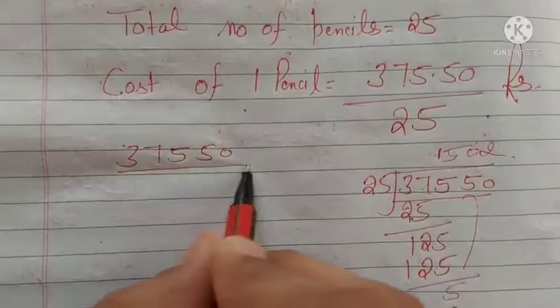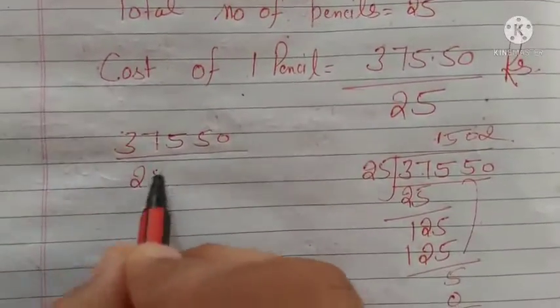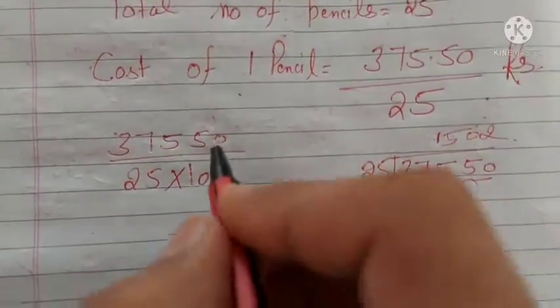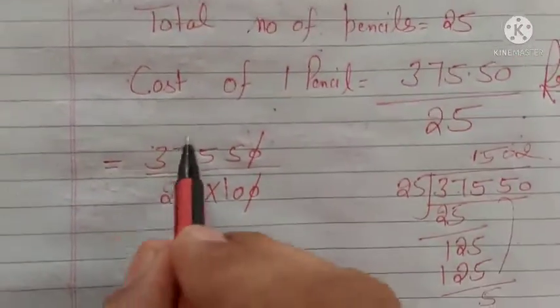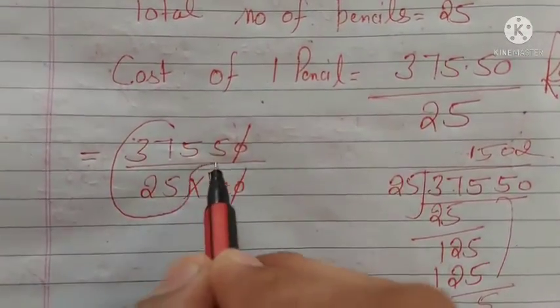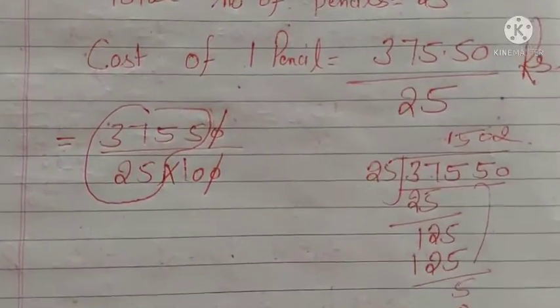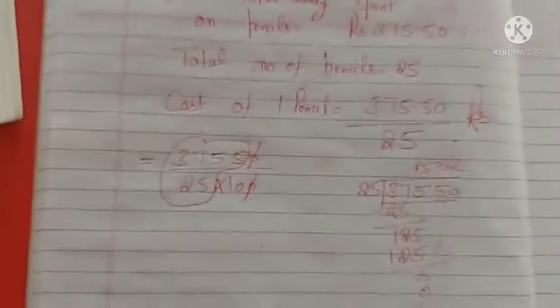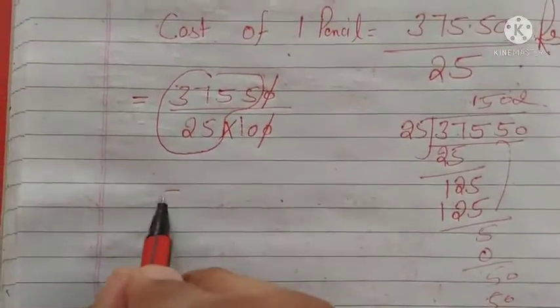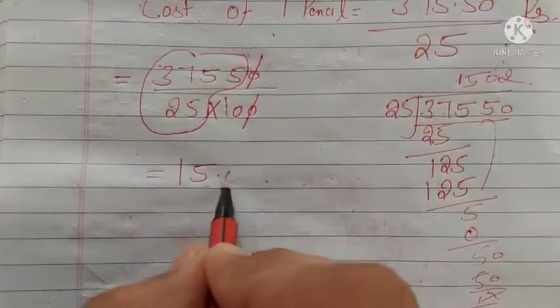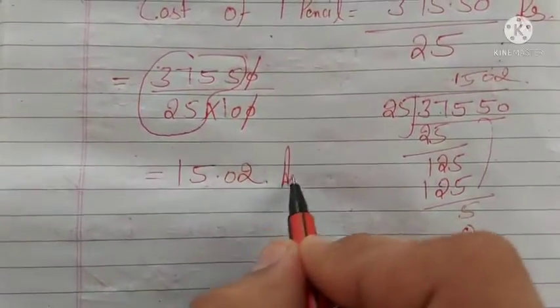If you remove the decimal, two zeros will come in the denominator, so 100 cancels with 100, and you are dividing 3755 by 25. So 15.02 would be the answer.